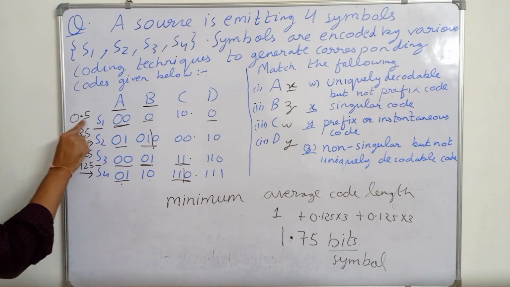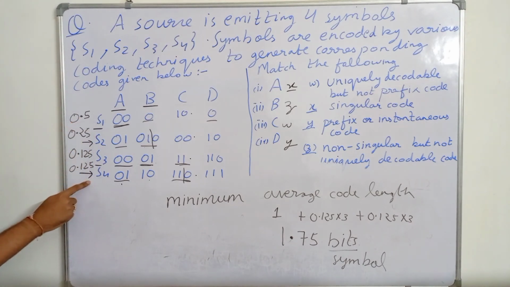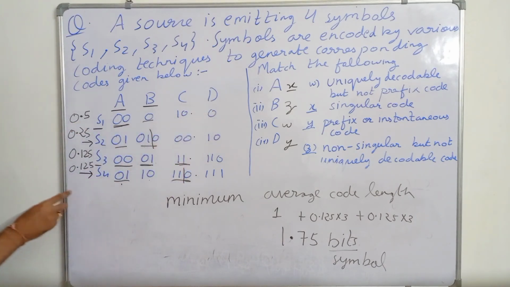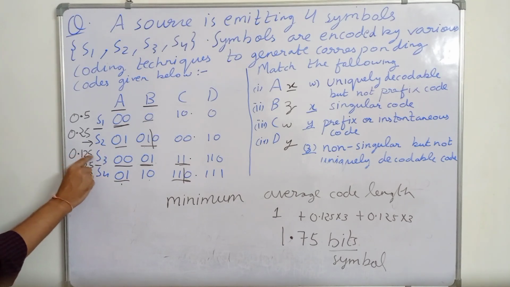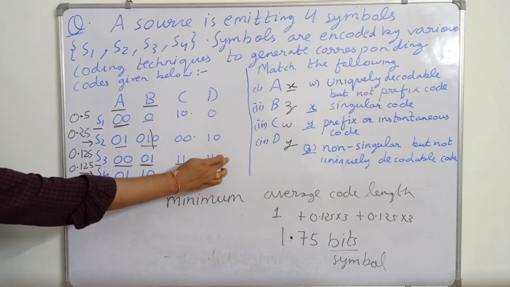See here, S1 has the highest probability, 0.5, so it is represented by only 1 bit. S3 and S4 have the lowest probability, 0.125 each, so they are represented by length 3.